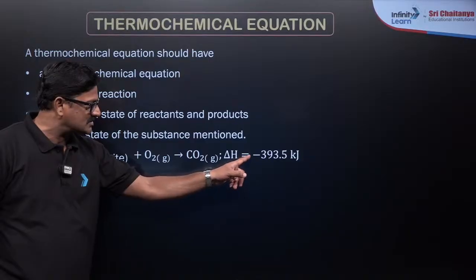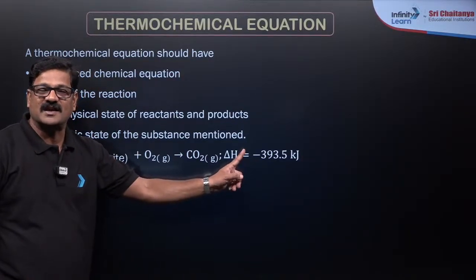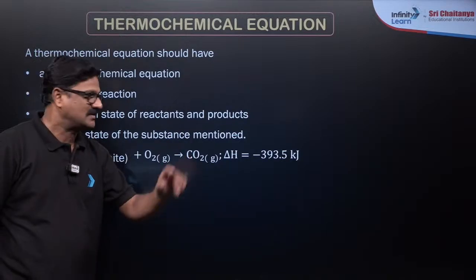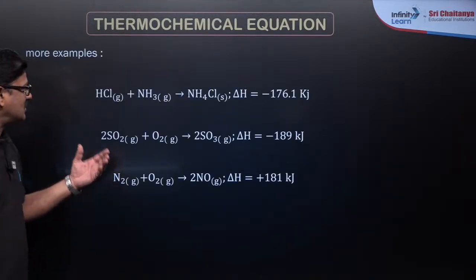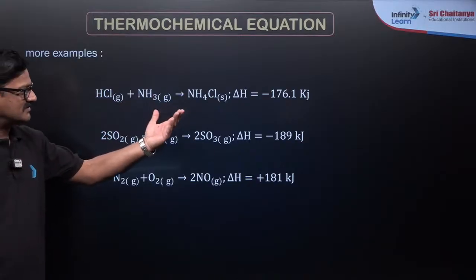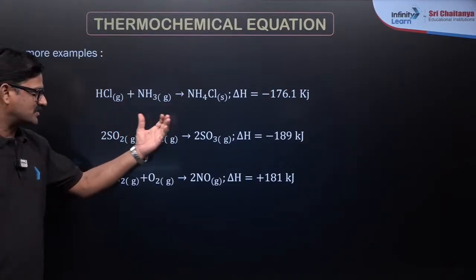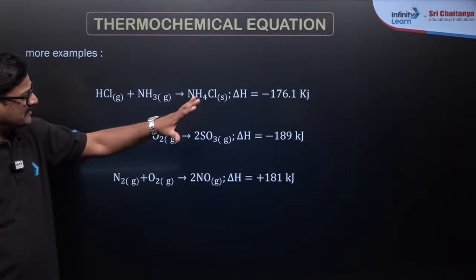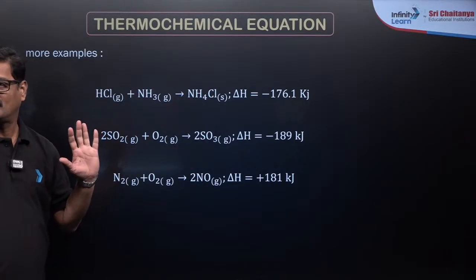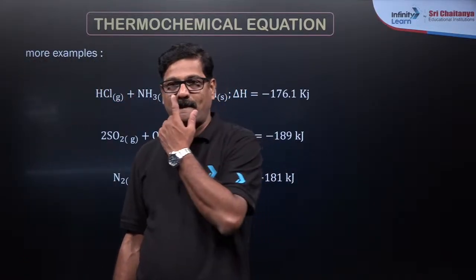The negative value indicates it is an exothermic process. More examples: HCl plus NH3, minus 176, the formation of ammonium chloride. SO2 plus O2 gives SO3, delta H is equal to minus 1. Never memorize these values by heart, the question paper will always take care of you.